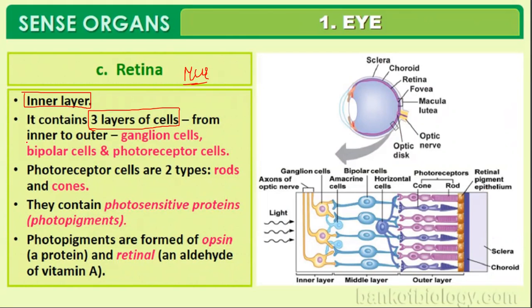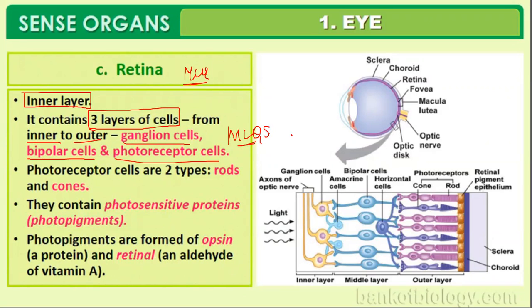First we are going to study from the inner to the outside region. From the inner region to the outside region, you have the ganglion cells, bipolar cells, and photoreceptor cells. Previous year NEET AIIMS MCQ question: they will give you these 3 terms and ask you to arrange the ganglion cells, bipolar cells and the photoreceptor cells from outer to inner side or inner to outer side.